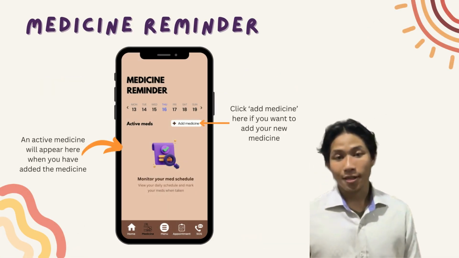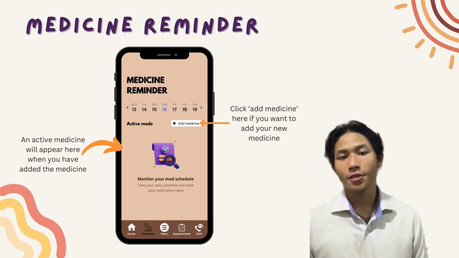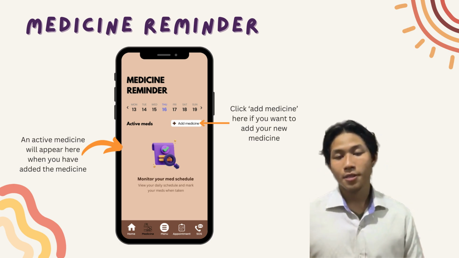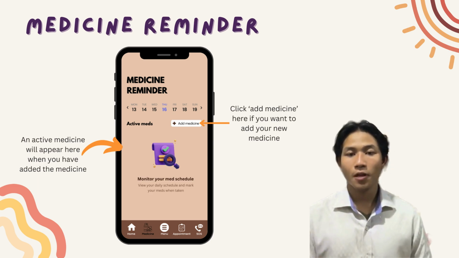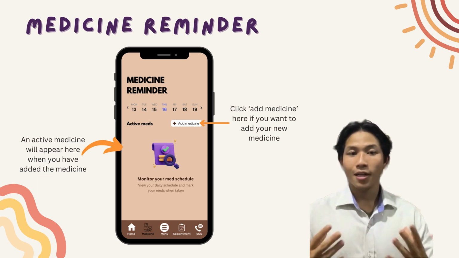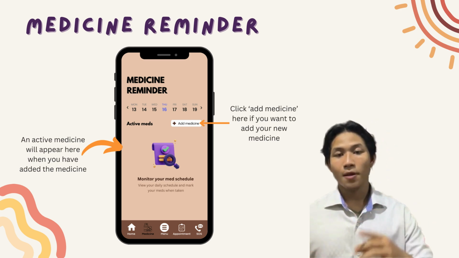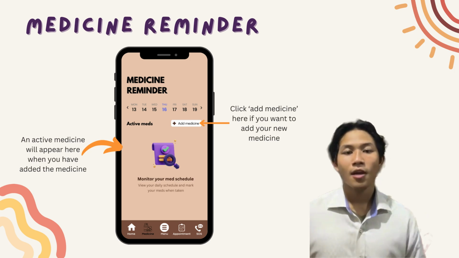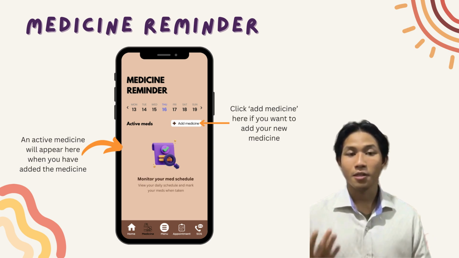Alright, next is the medicine reminder. To go to this page, go to the bottom, and beside the home page there is a medicine button. Click on this button, and then click add medicine, the plus icon, and you can put your new medicine in the medicine reminder.